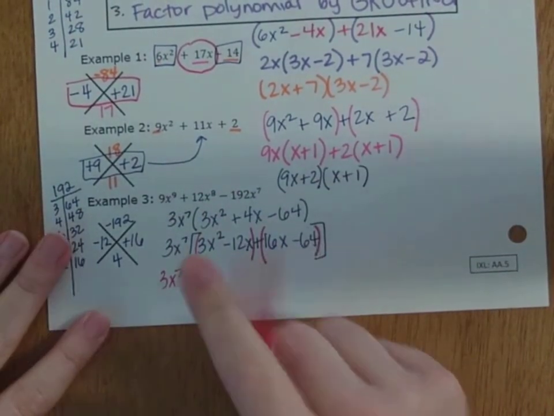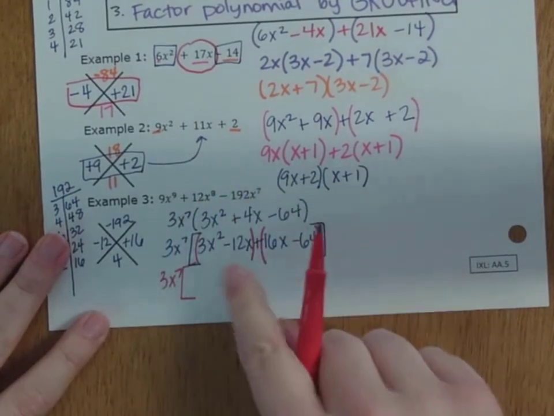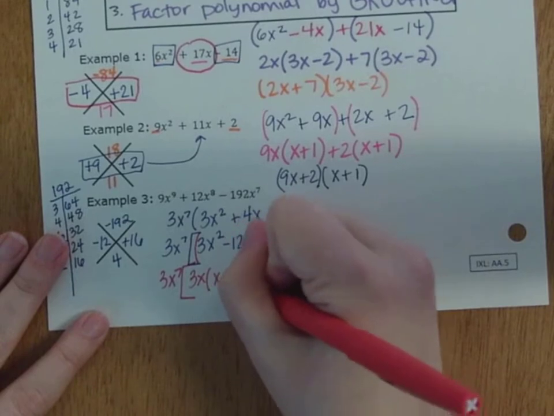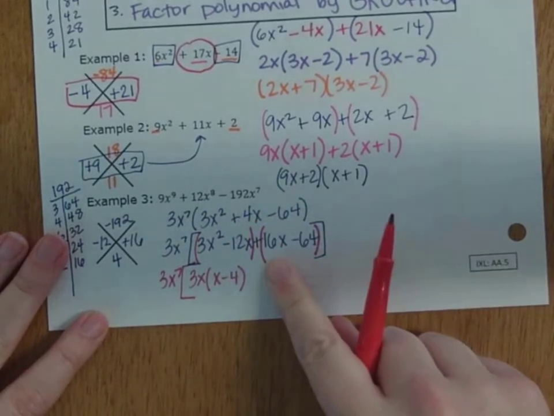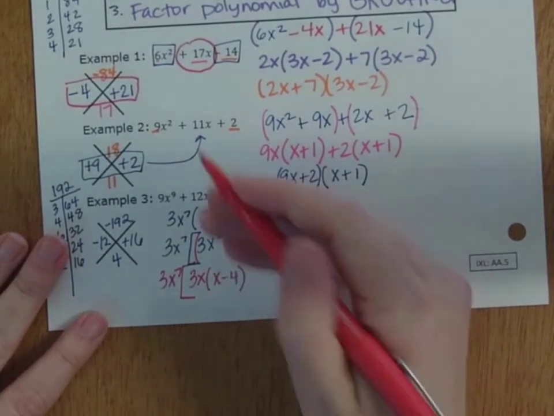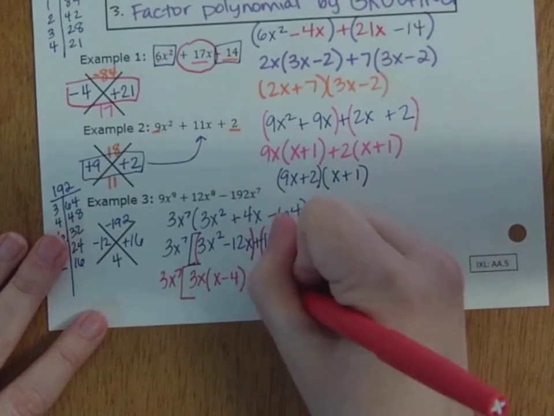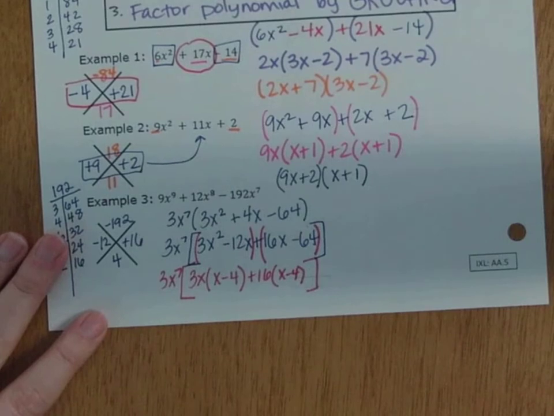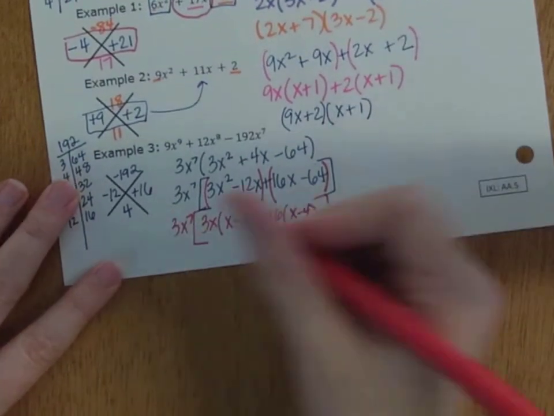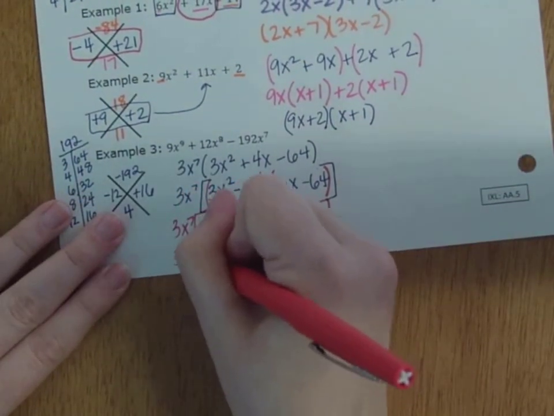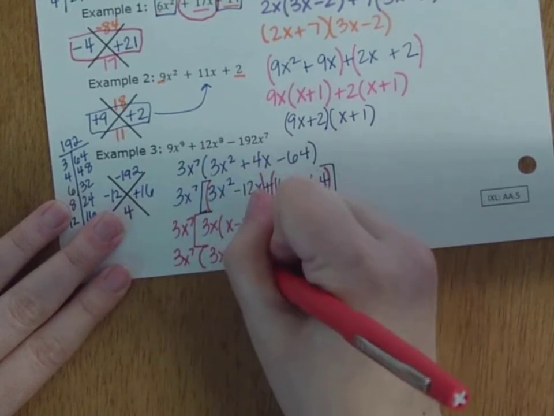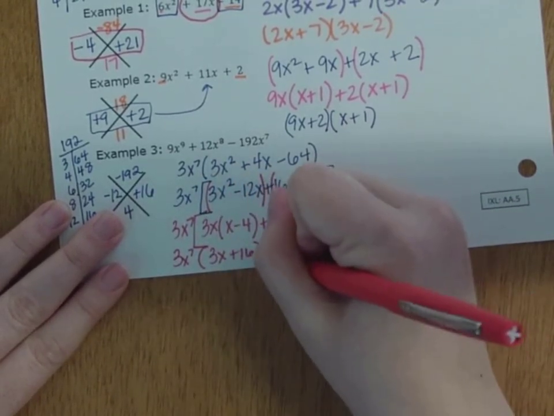Coming out of my first binomial is 3x, and we're leaving behind x minus 4. And then guess what? In order to make this an x minus 4, I'm going to factor out 16. So x minus 4. Okay. So our final answer would be 3x to the 7th is still there, times 3x plus 16 times x minus 4.